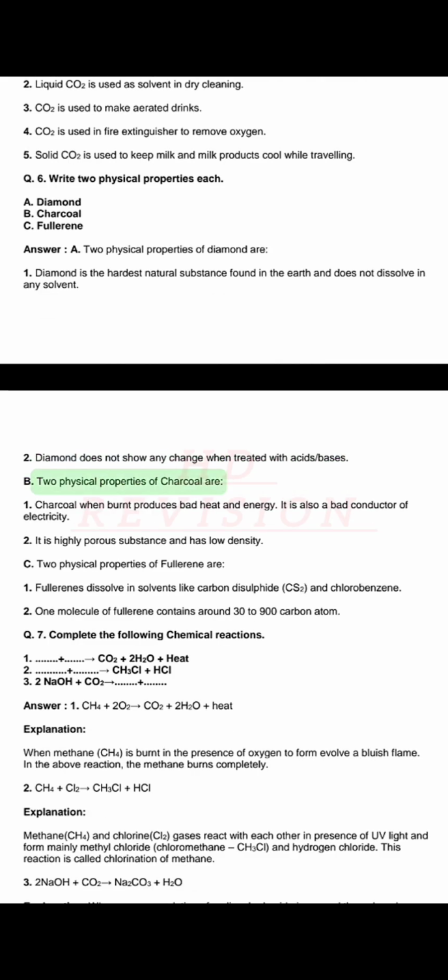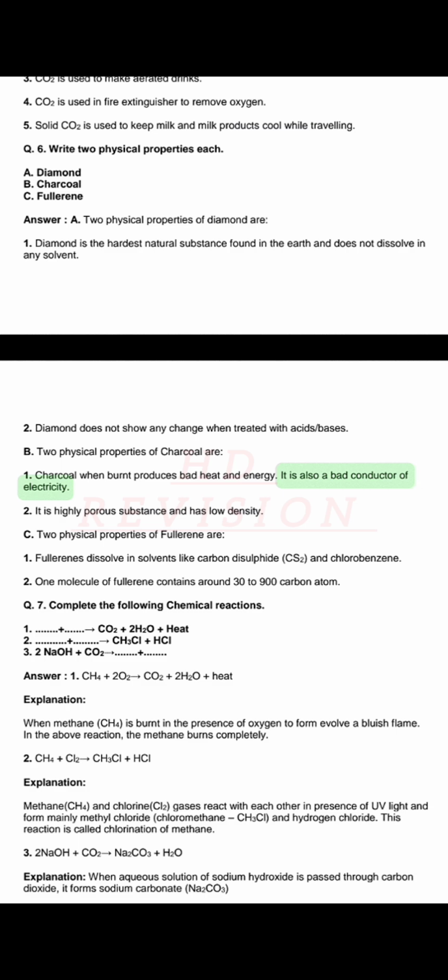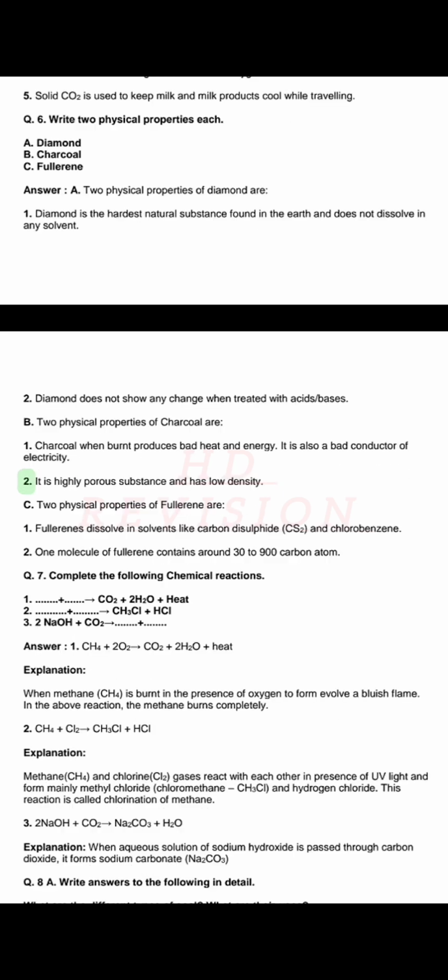B. Two physical properties of charcoal are: 1. Charcoal when burnt produces heat and energy. It is also a bad conductor of electricity. 2. It is a highly porous substance and has low density.